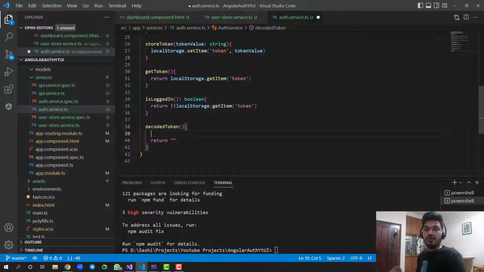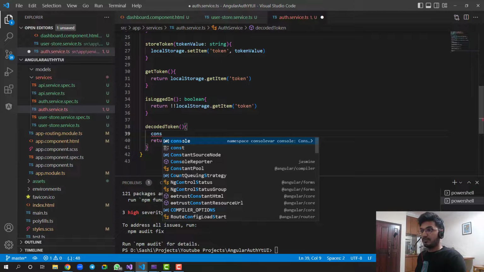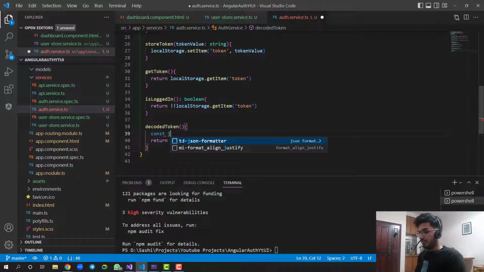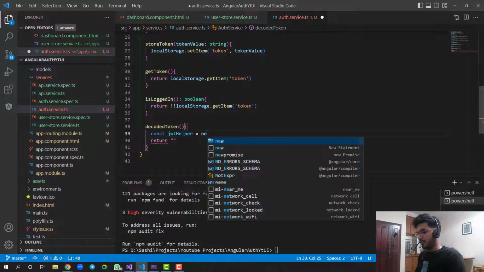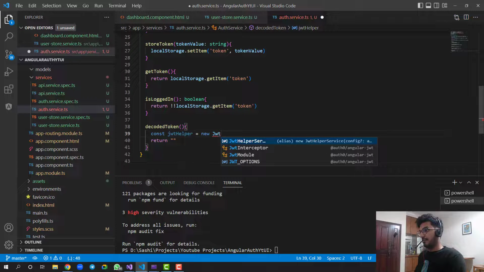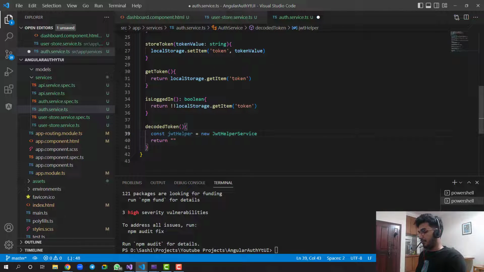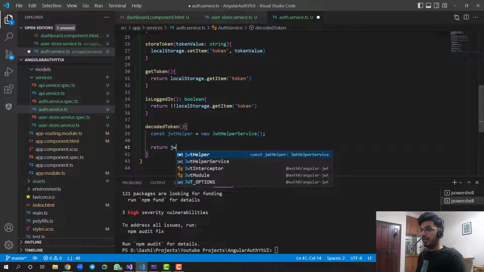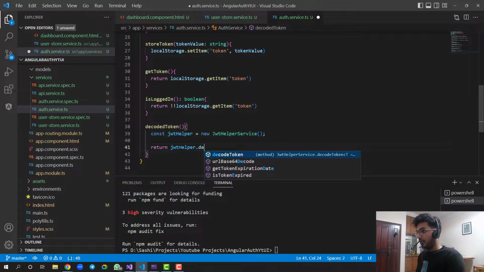Now I'll say here const jwtHelper equals new JwtHelperService, the service we have imported. Now this can be used. So now we can just say return jwtHelper.decodeToken.